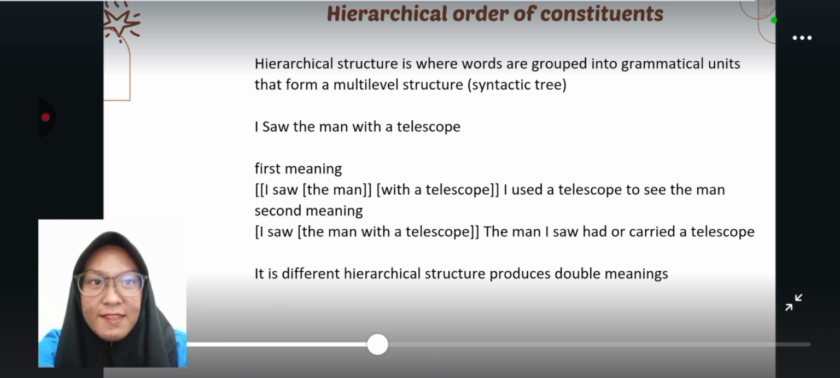The second sentence is, I saw a man with a telescope. First meaning, I used a telescope to see the man. The second meaning is, the man I saw had or carried a telescope. Different hierarchical structures produce double meanings.